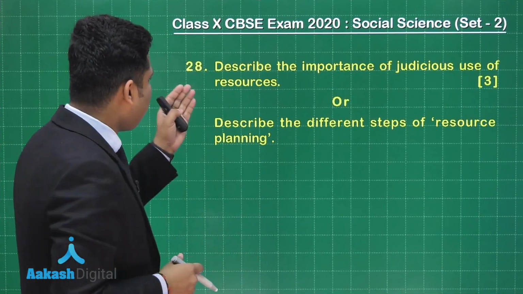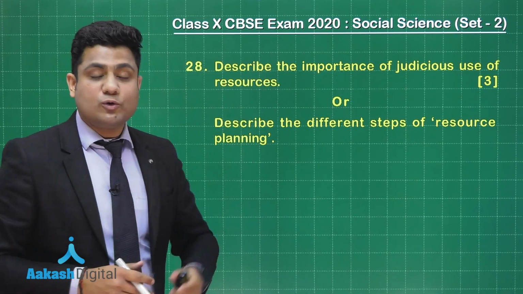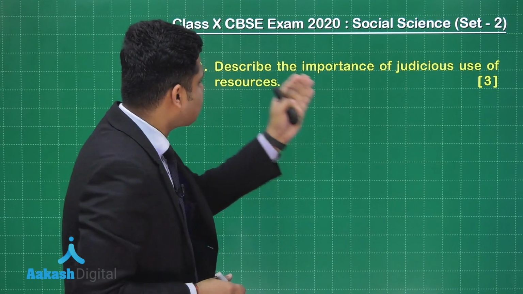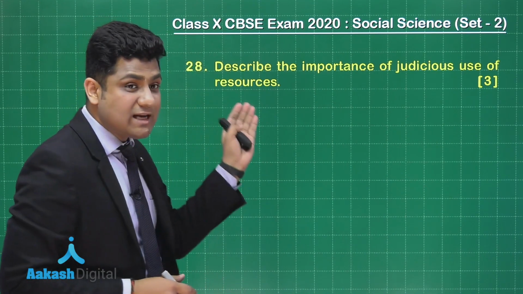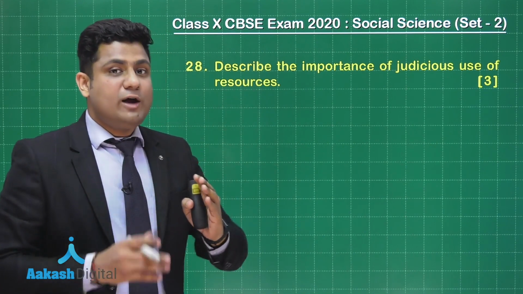The question number 28 has two questions in it. So we'll be taking the first part of question number 28. It says, describe the importance of the judicious use of resources. So it is asking you to describe the importance of the judicious use of resources.